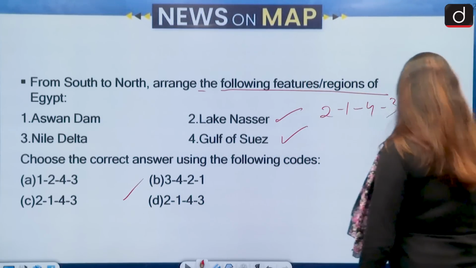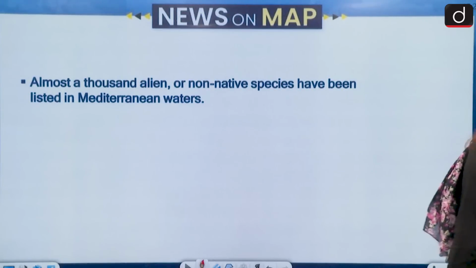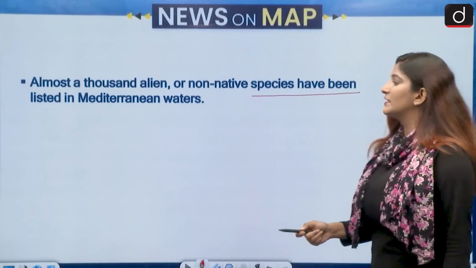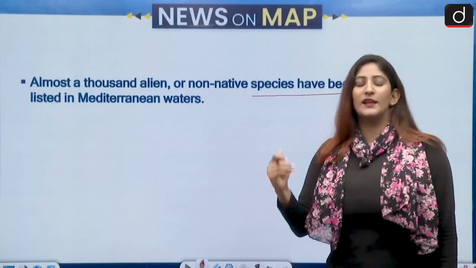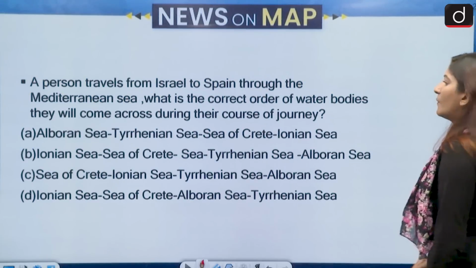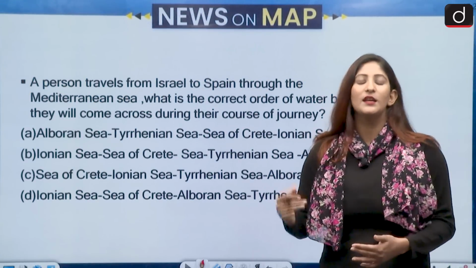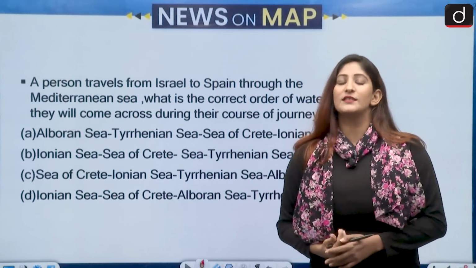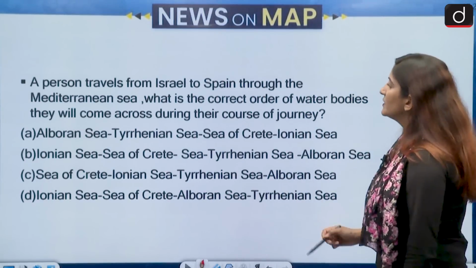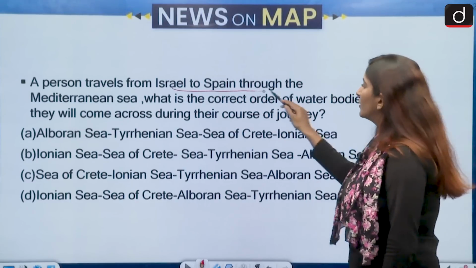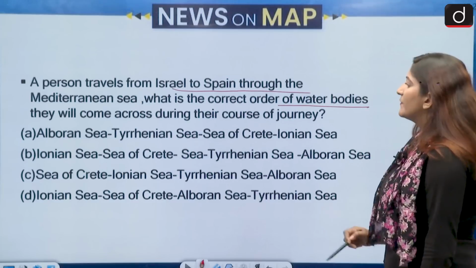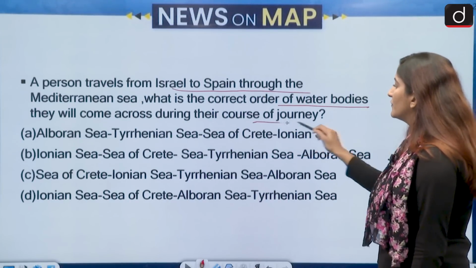Okay. Let's move on to the next set of questions. Almost 1,000 alien or non-native species have been listed in the Mediterranean waters, creating ruckus for the native species. Because of one reason or the other, many states bordering the Mediterranean Sea are also in the news. So that is why this region is important. A person travels from Israel to Spain through the Mediterranean Sea. What is the correct order of water bodies they will come across during their journey?